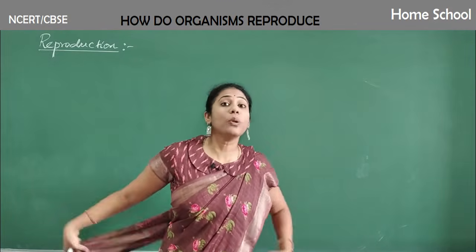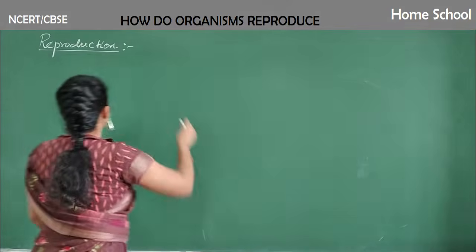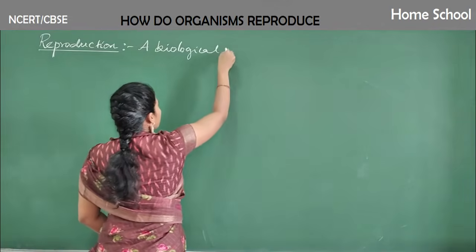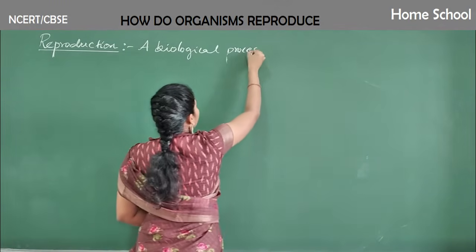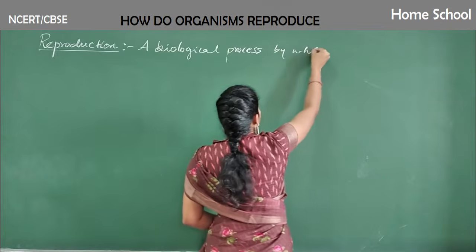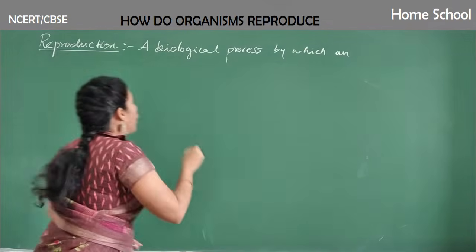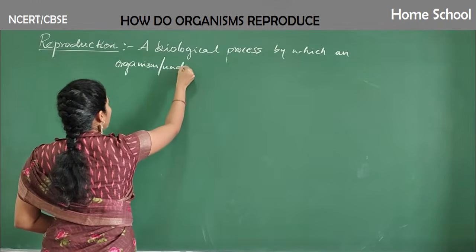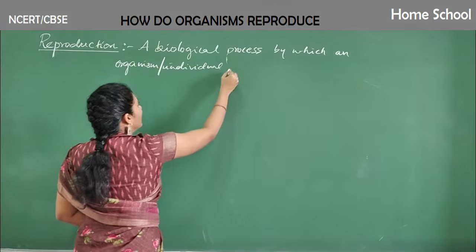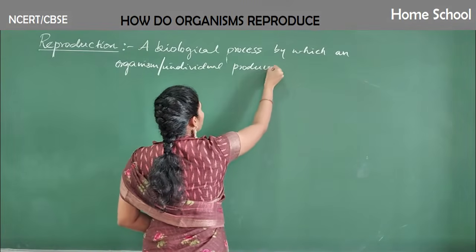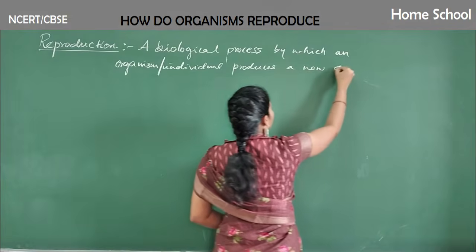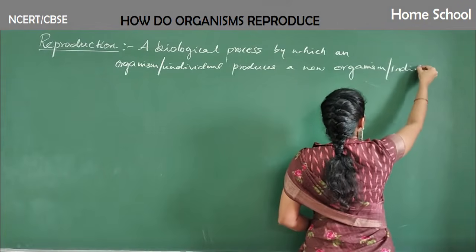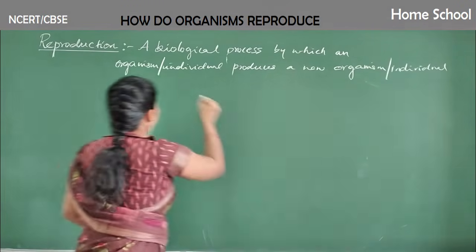Let us write the definition here. A biological process by which an organism or any individual produces a new organism or individual of its own kind.